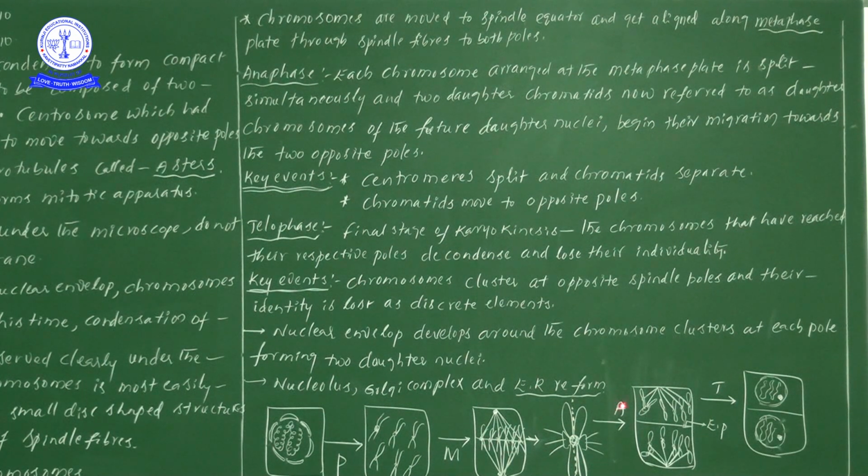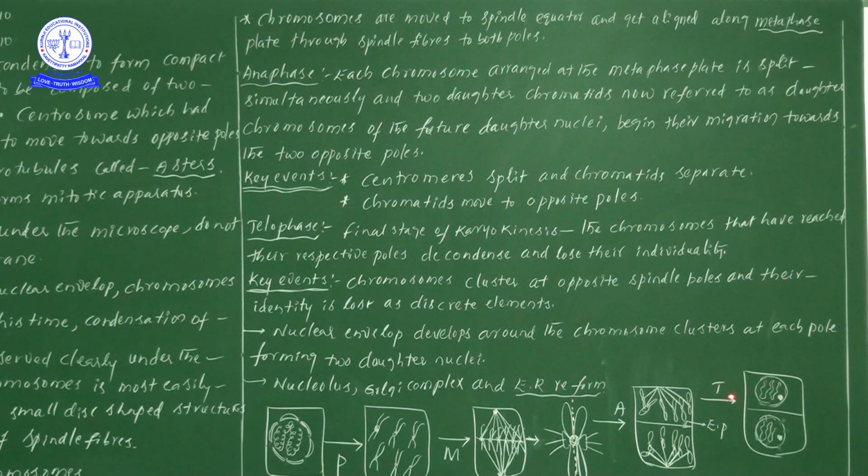In anaphase, what is happening? When these bipolar spindle fibers pull the chromosomes, each and every chromosome splits like this, along with the centromere. These chromosomes start to move towards the opposite poles in anaphase.